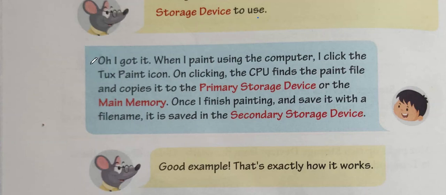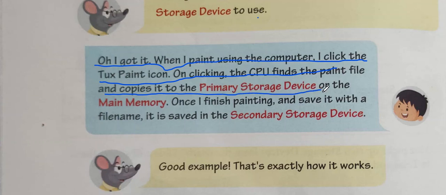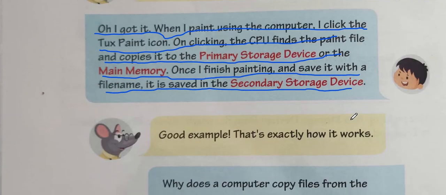I request you all to please underline this full para, as it is very important to have a differentiation between these two types of storage devices. Here we learned that whenever we want to work on a file, it always comes inside the primary storage, also known as the main memory. But after finishing the work, if we want to save it permanently inside the computer, it is always going to be saved inside the secondary storage device.